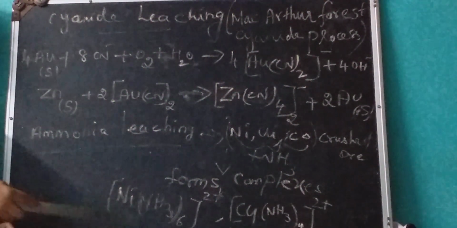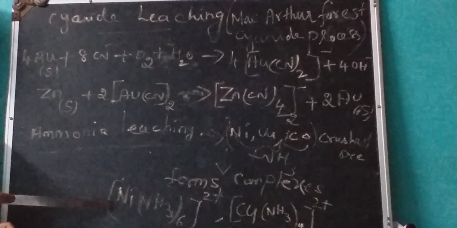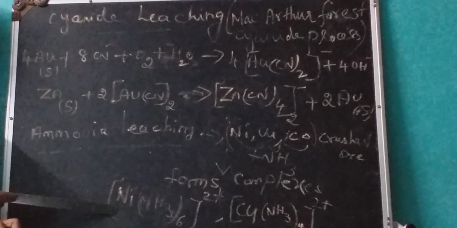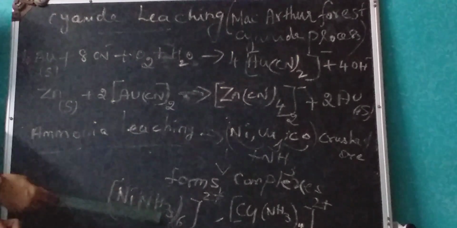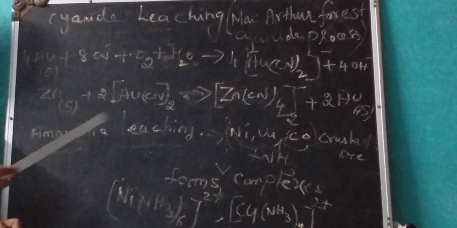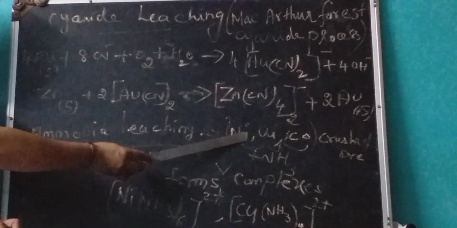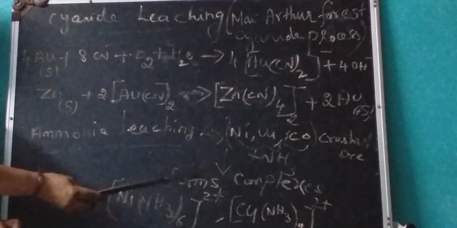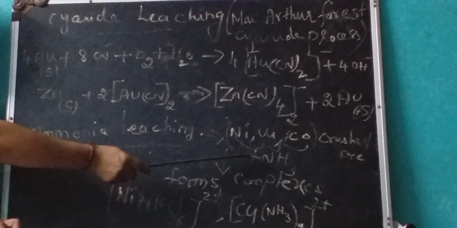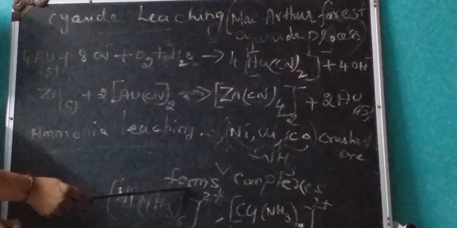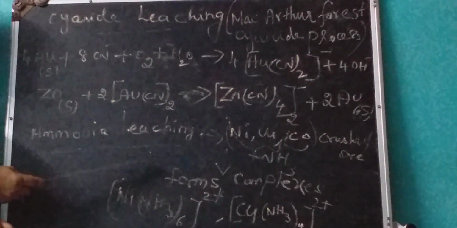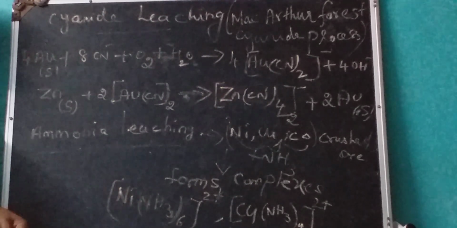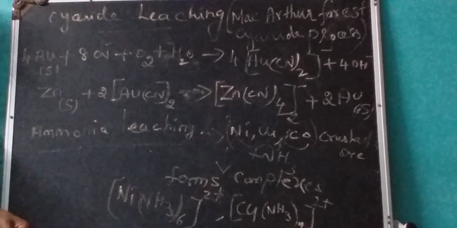The names for these complexes we will study in the next chapter, coordination compounds, which I will explain. For now you just have to know what a complex is. That means in the ammonia leaching process, the crushed ore containing nickel, copper, and cobalt is mixed with aqueous ammonia. It forms complexes, and the impurities are removed as hydroxides or oxides and aluminosilicates.